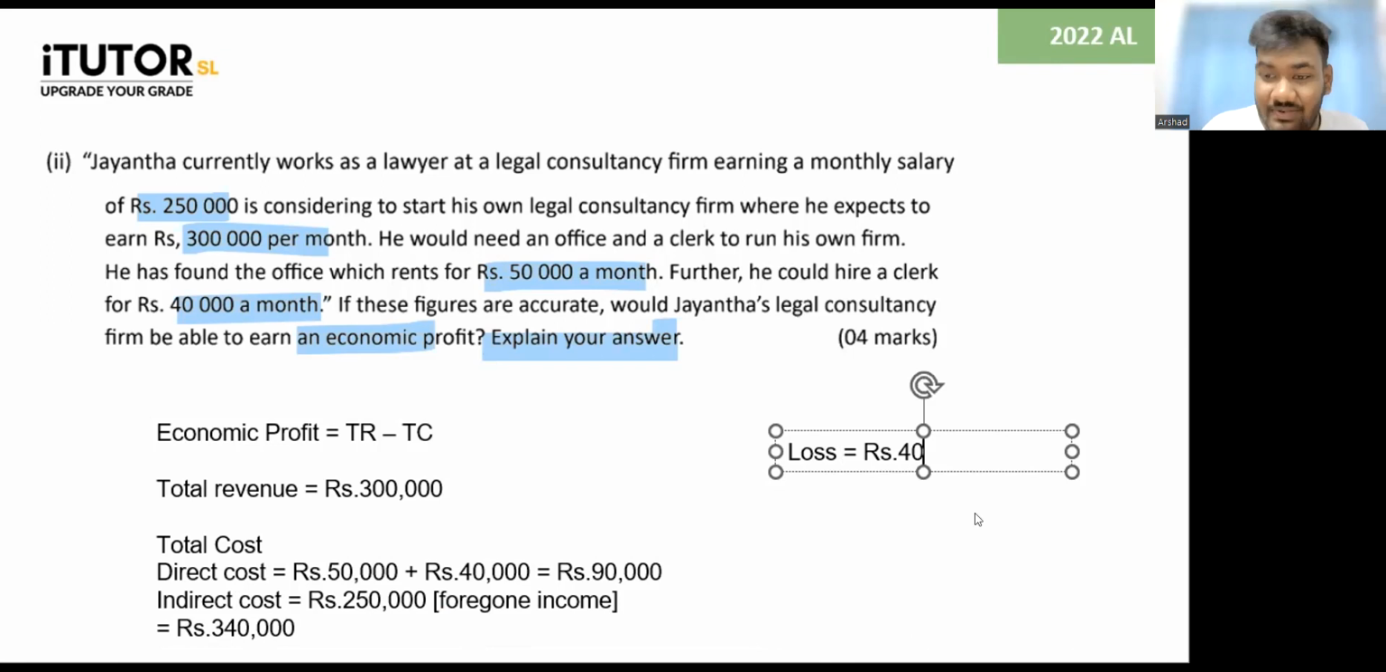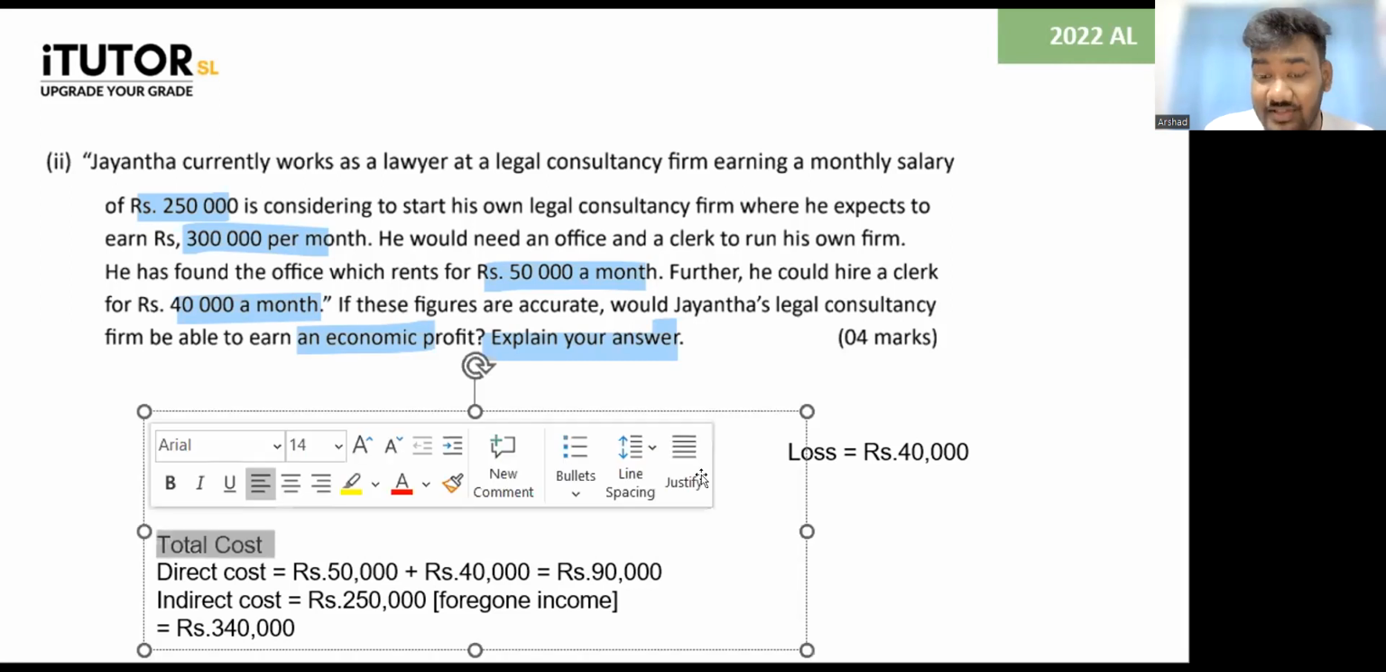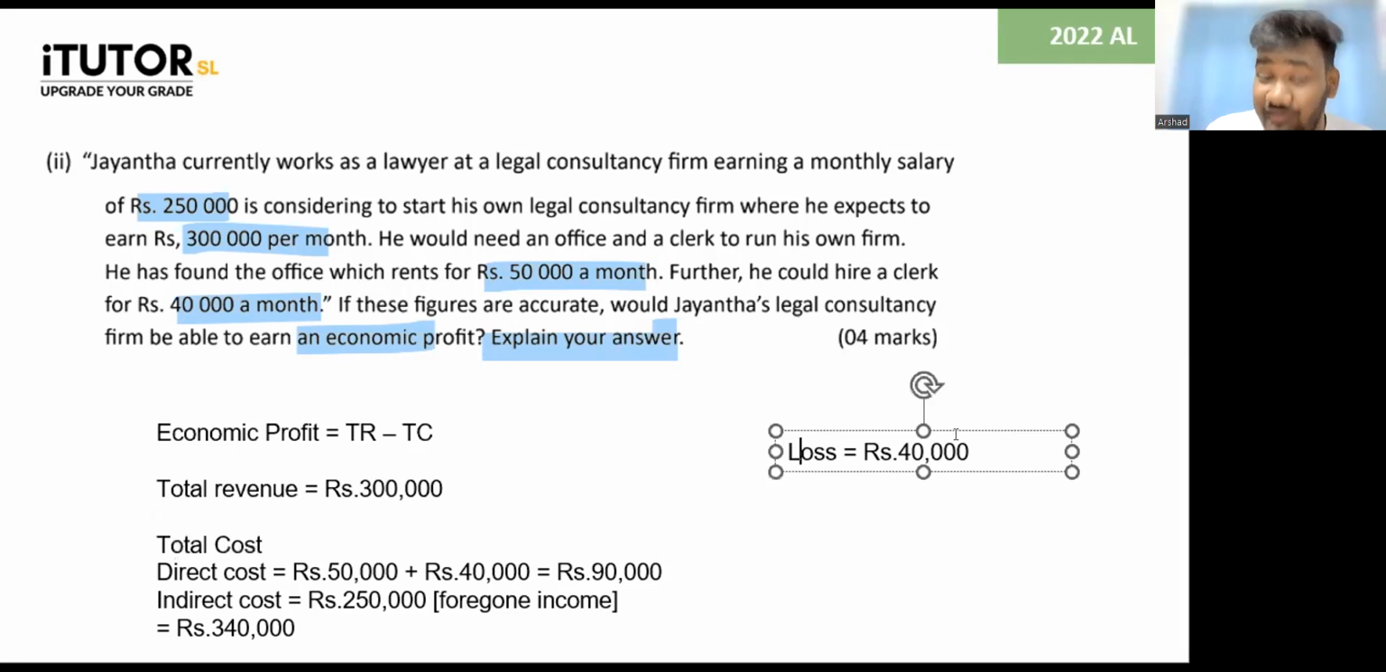So this is your explanation, guys. Explain your answer. You need to do the working and show. You need to say, look here, right? His total revenue is 300. His direct cost is 90. His indirect cost is 250. So his total cost is 340. So yes, instead of total cost, you can say economic cost, no problem. So therefore, he's making a loss of 40,000 if he goes and has his own consultancy.